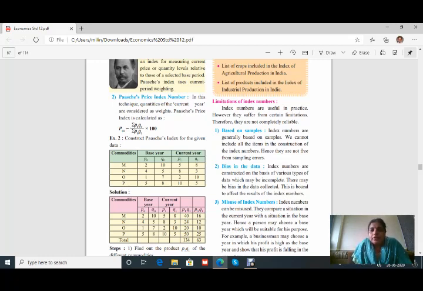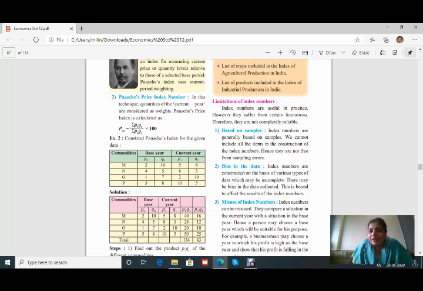The very first is based on samples. Index numbers are generally based on samples. We cannot include all the items in the construction of index number. This is the main drawback, that it is based on samples and therefore they are not free from sampling errors. Sometimes samples are a little bit different from the actual, and therefore it may give you a biased result, we can say that.